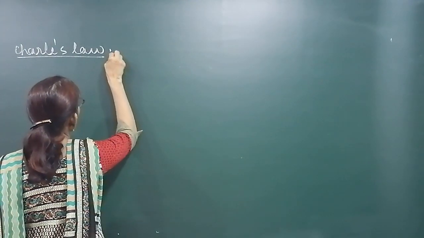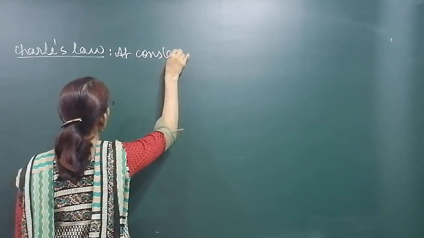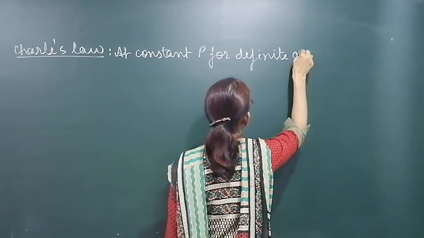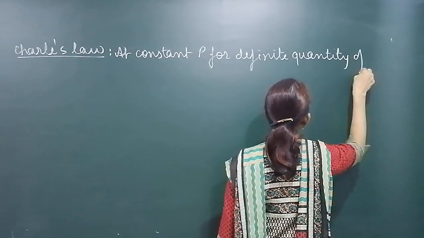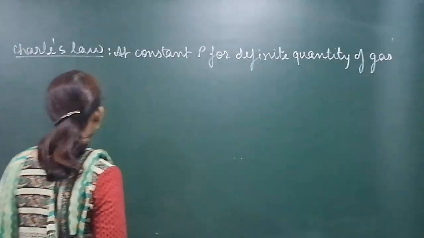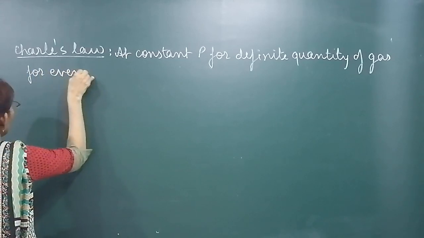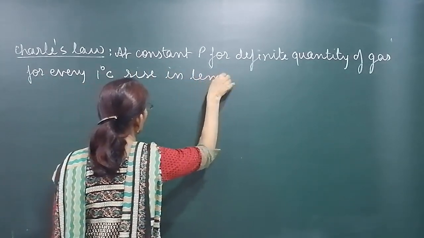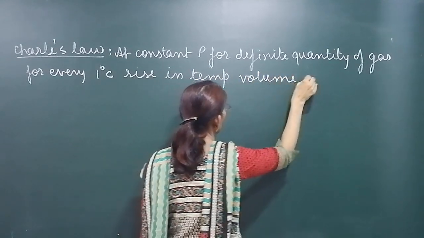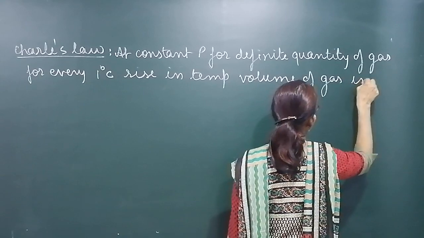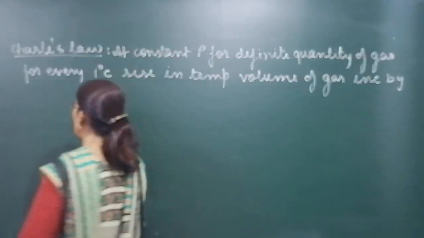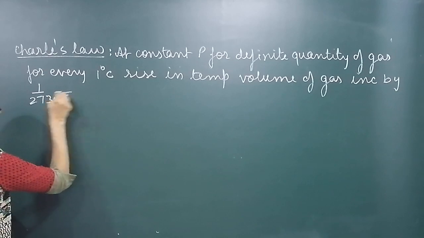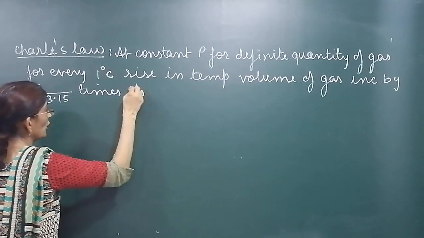What is Charles' law? At constant pressure, we have to keep pressure constant, for definite quantity of gas, for every 1 degree rise in temperature, volume of gas increases by 1 upon 273, 1 by 273 times, exact 1 by 273.15 times its original volume.